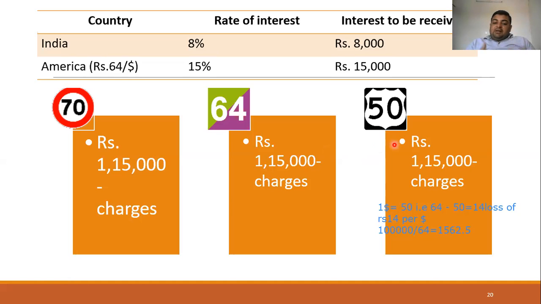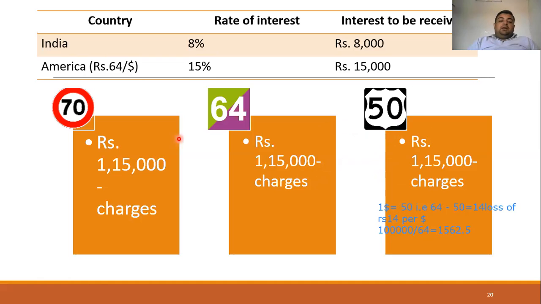So either the price will fall or the price will increase, the currency risk has been covered, because here the rupees 1 lakh will remain rupees 1 lakh. The loss of 14 rupees per dollar will be covered by the contract which the person has made in the future market. This is known as covered interest arbitrage. So here the risk is covered by entering into the forward contract.